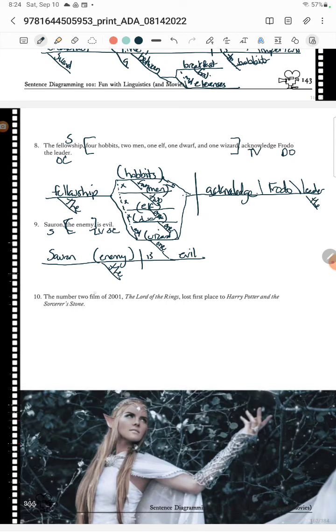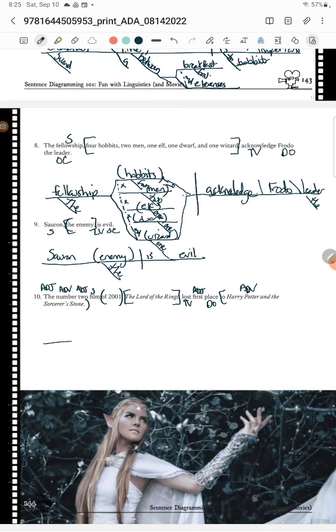All right, number 2, film. Film is my subject, of 2001. So the number 2. All right, so it's the 2 film. So that's an adjective, but number is about the 2, so that's an adverb. And then this is an adjective, the film. And then this is my appositive, the Lord of the Rings. And then it lost what? Place. So it's adjective, first place, and it lost to Harry Potter and the Sorcerer's Stone. So that's how it lost, so that's an adverb.